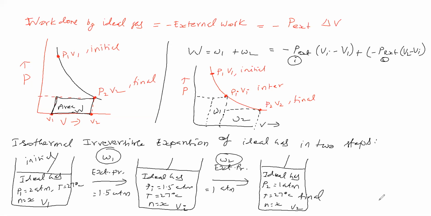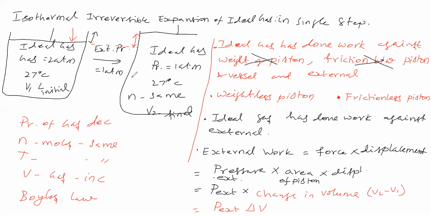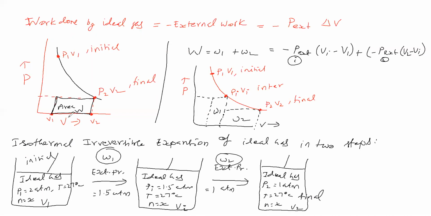Now you see that it is an irreversible process. For the single step process, you have seen the work done is this much. Now the same process is done in two steps, and the work done is this much. Now as the number of steps increases, what happens to the work done? Is it increasing or decreasing?